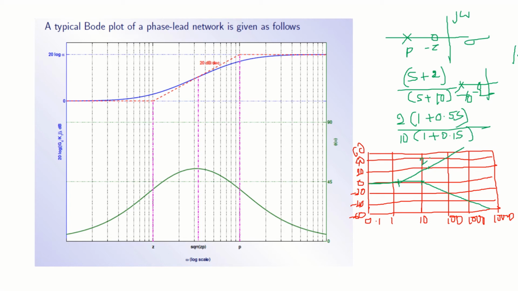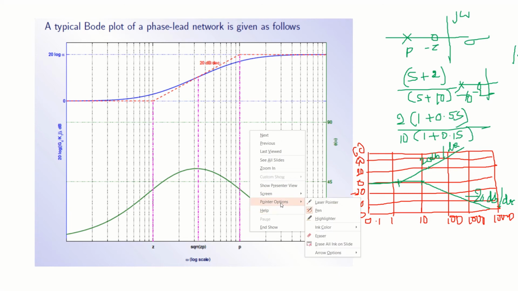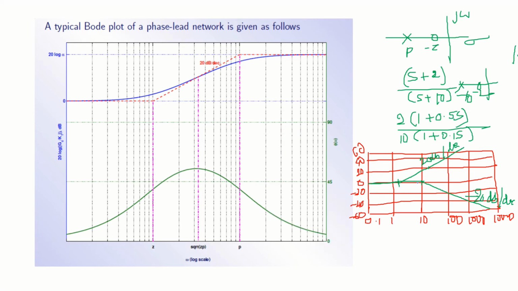This is plus 20 dB. This is minus 20 dB. Let me draw the resultant plot. I have not taken the constant gain factor. Let us say up till this is 0.